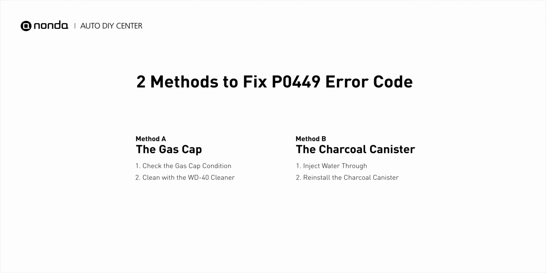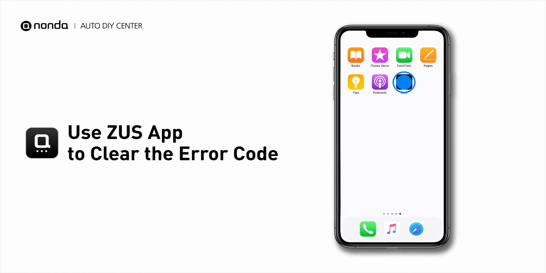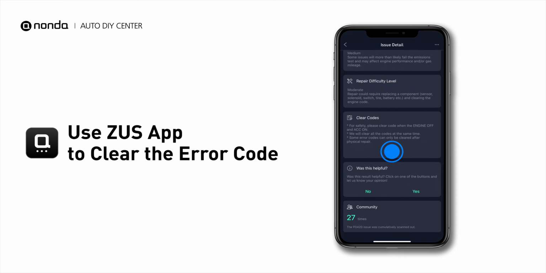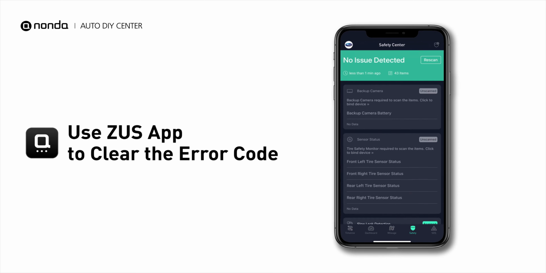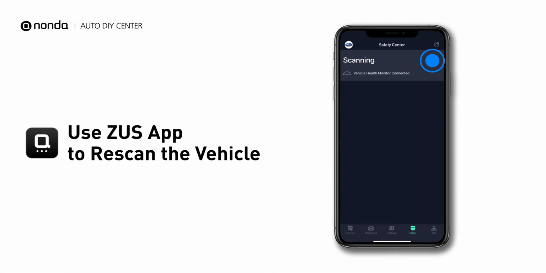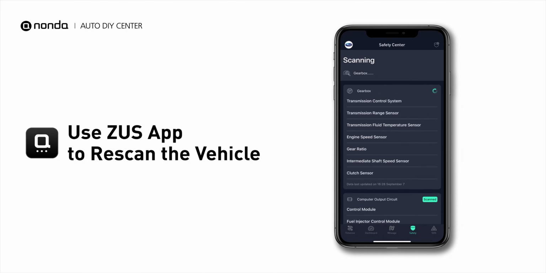So here are 2 of the most practical solutions to fix the P0449 error code. After the repair, you can now use the Zeus app to clear the error code. And tap the rescan button one more time to make sure everything is fine with your vehicle.